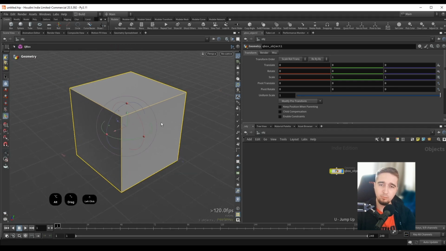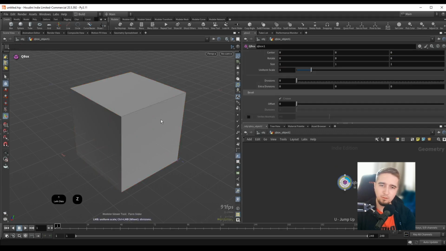So a lot of objects and a lot of operations come with a param slider option, meaning that if I hold down Z and I drag the mouse to the right, I can increase the divisions of this cube. And we'll talk a little bit more about this Z hotkey. So this is the param slider, but in the case of a QBox, this will adjust the divisions of our geometry. So all I'm doing is holding down Z and moving my mouse to the right to increase, and moving the mouse to the left to decrease the subdivision. So this is already really great.